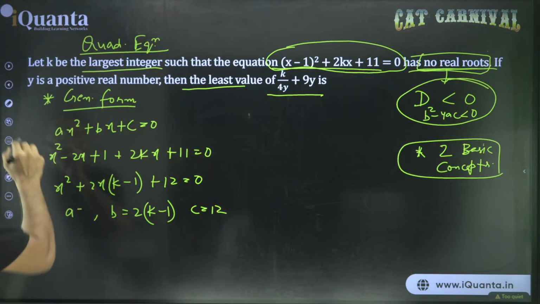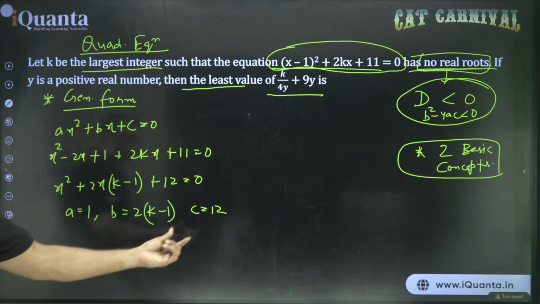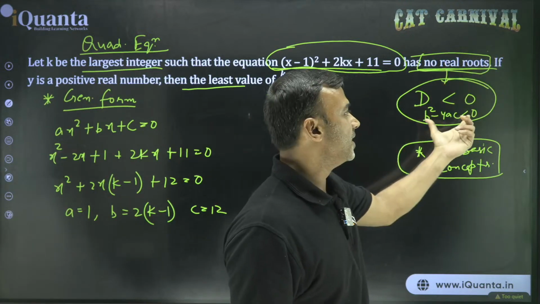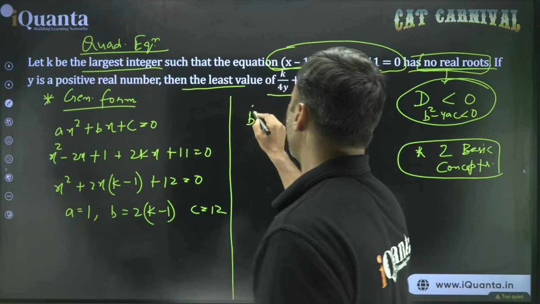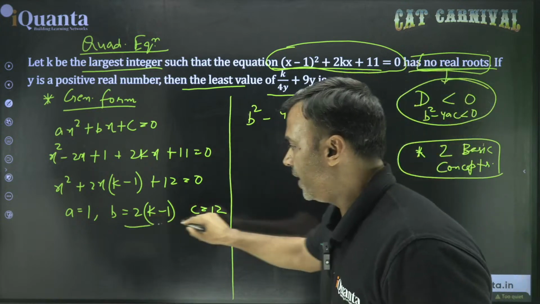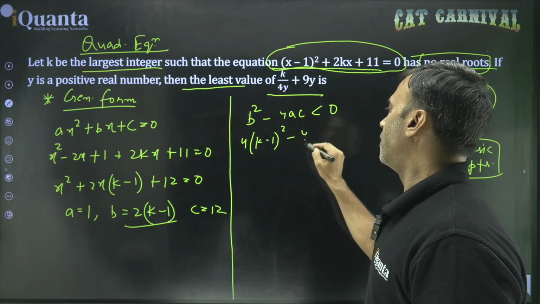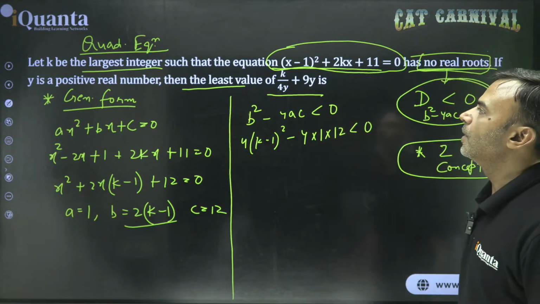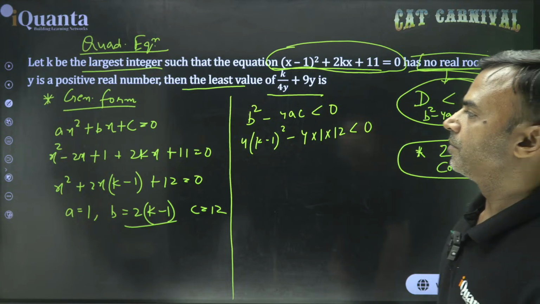A equal to 1. है ना? A equal to 1, b equal to 2 into (k minus 1), c equal to 12. Put it in this expression. Why? Because the roots are not real. If the roots are not real, apply this. b square minus 4ac less than 0. So if I do that, b square will be iska square. So (2(k minus 1)) whole square minus 4, a is 1, c is 12, that is less than 0. Fine? Is it correct? Yeah.